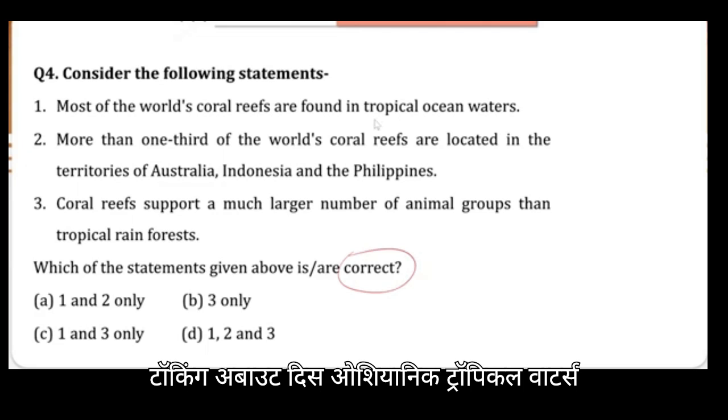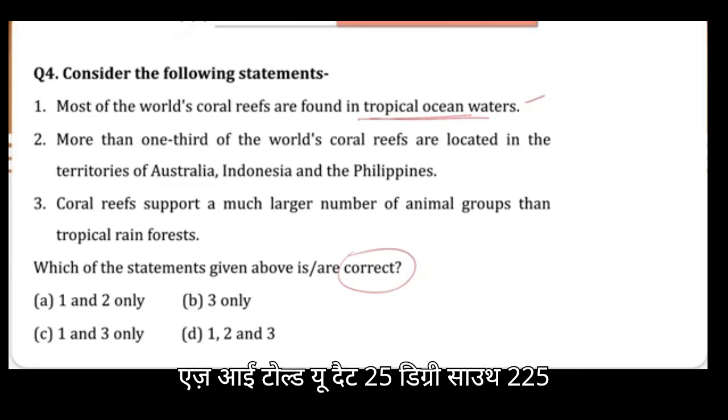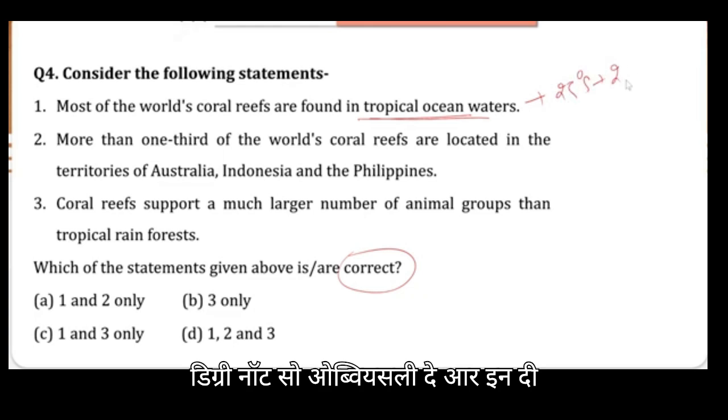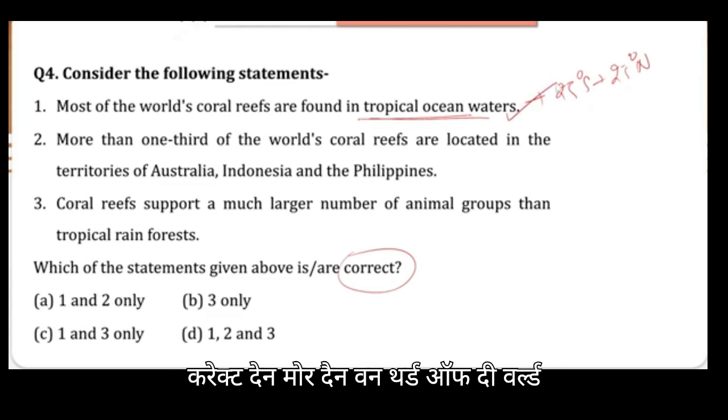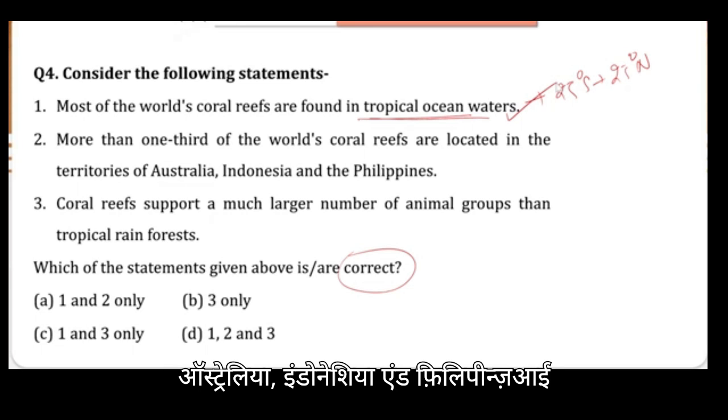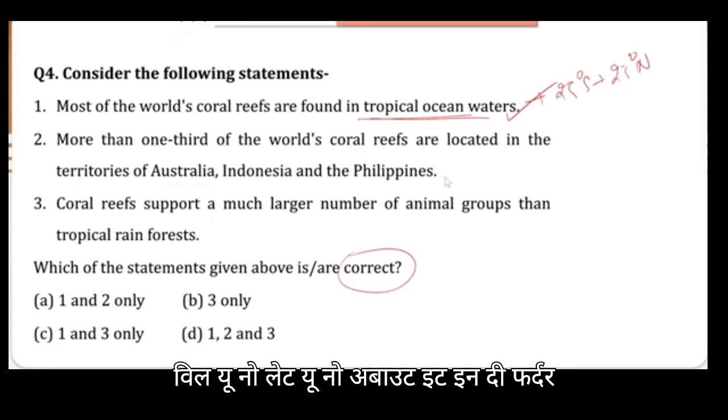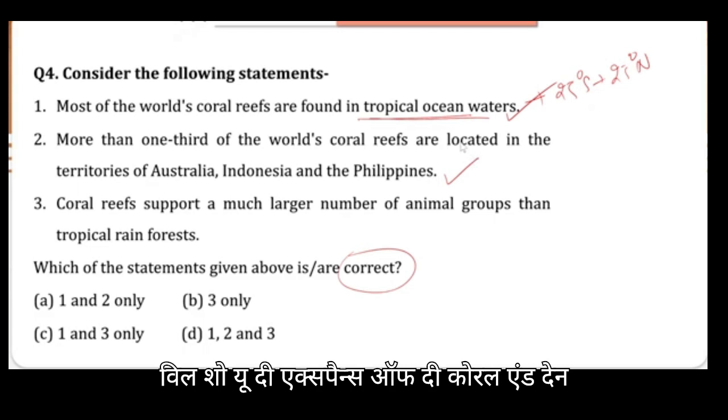When we are talking about these oceanic tropical waters, as I told you, that's 25 degrees south to 25 degrees north, so obviously they are in the tropical waters, so this statement is correct. Then, more than 1/3 of the world's coral reefs are located in the territories of Australia, Indonesia and Philippines. I'll let you know about it in the further slides. But this statement is correct. I'll show you the expanse of the corals.